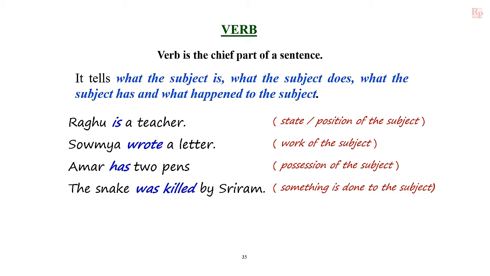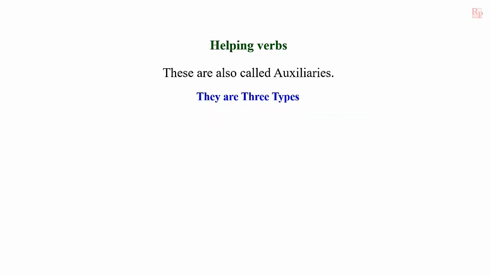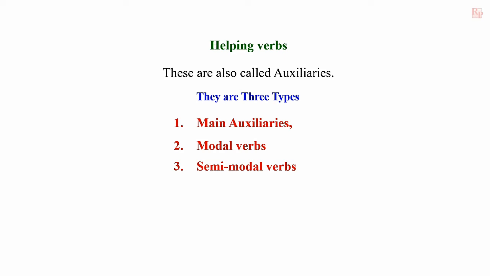And now we are going to know about the classification of the verb. Verbs are divided into 2 types. Those are helping verbs and main verbs. Now let us know about them in detail. Helping verbs are also called auxiliaries. There are 3 types: main auxiliaries, modal verbs, semi-modal verbs. Let us discuss one by one.